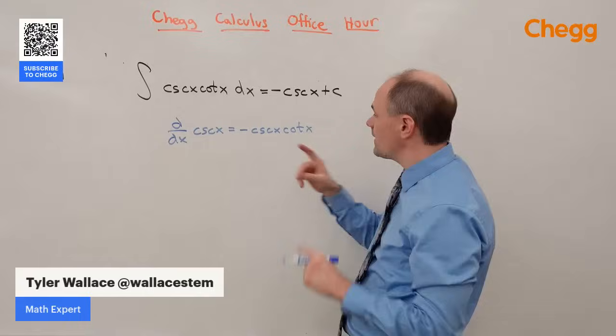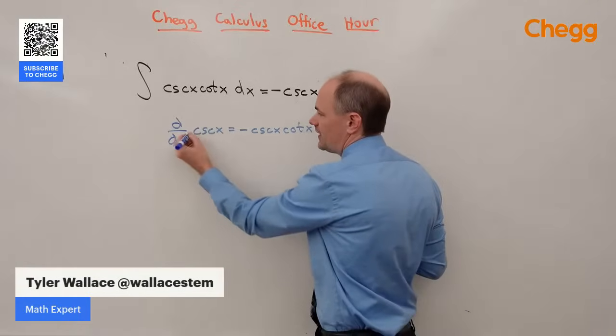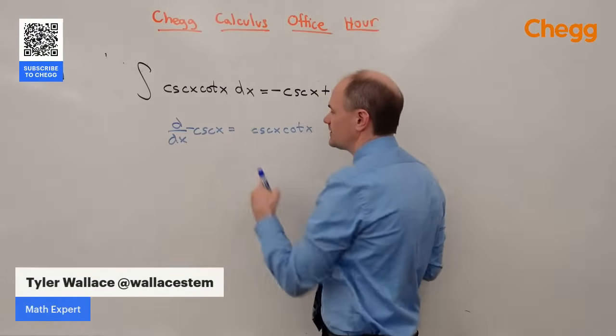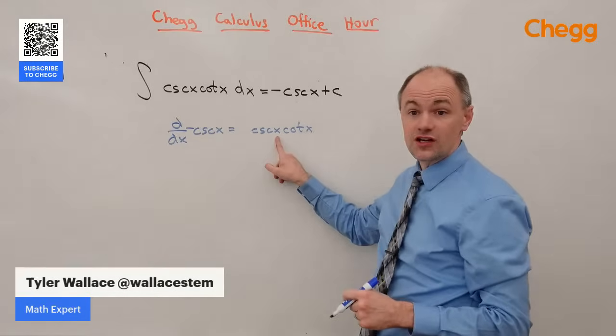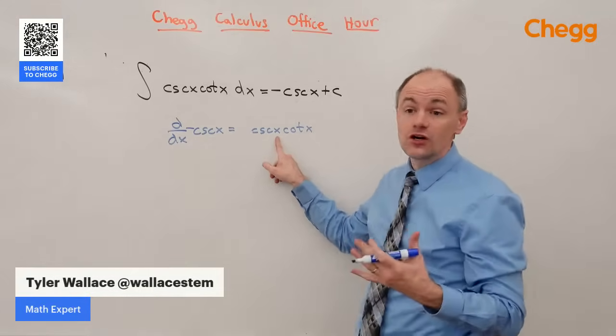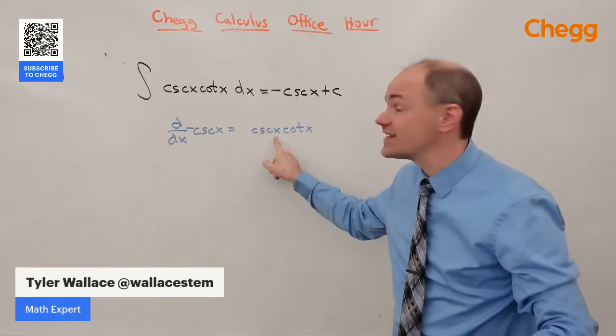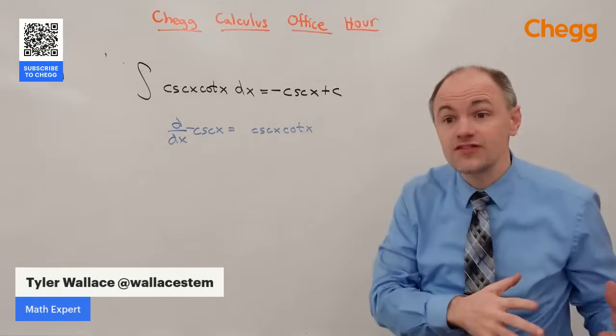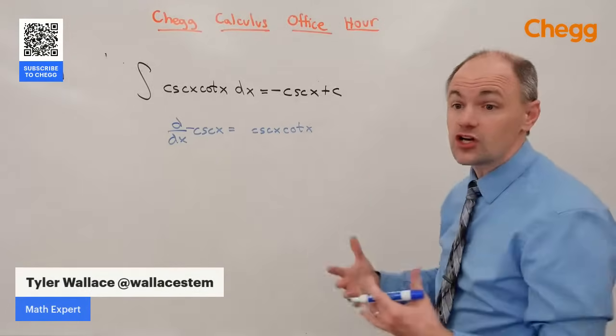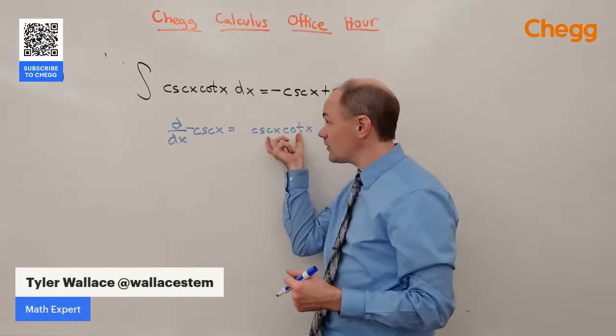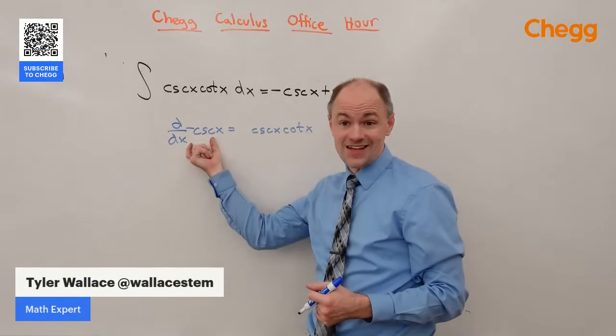So if I multiply both sides by negative 1, I get that the derivative of negative cosecant x is cosecant cotangent. Taking the integral, remember the fundamental theorem of calculus tells us that integration and derivatives are inverse operations, so they're going to go in opposite directions. So if I start with this, the answer is going to be that if we're integrating.